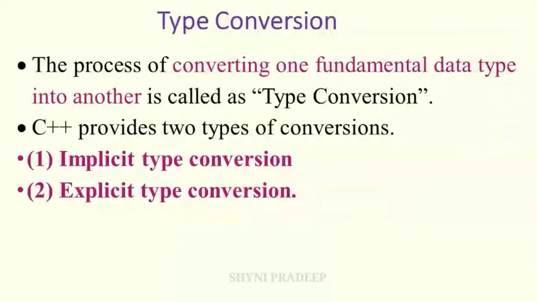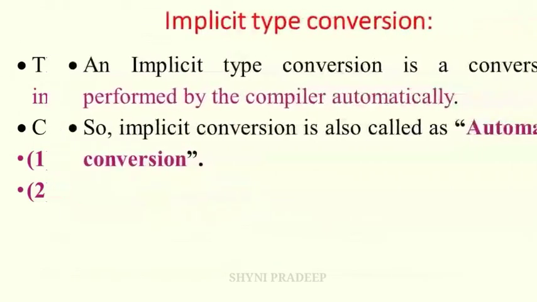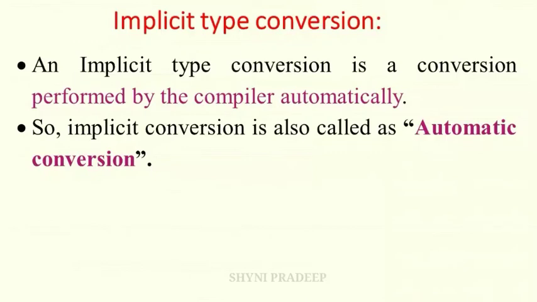See the next topic, type conversion. What is type conversion? The process of converting one fundamental data type into another is called type conversion. Okay, if you want to convert one fundamental data type into another fundamental data type, it is called type conversion. C++ provides two types of conversions. What are they? Implicit type conversion and explicit type conversion. What is implicit type conversion? An implicit type conversion is a conversion performed by the compiler automatically. Okay, it will be performed by the compiler automatically. So this implicit conversion is called automatic conversion.